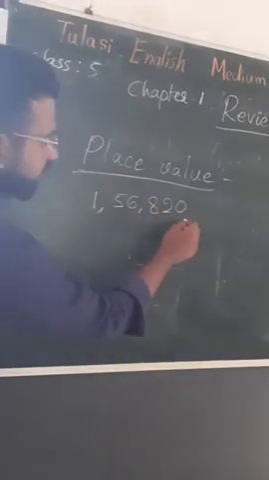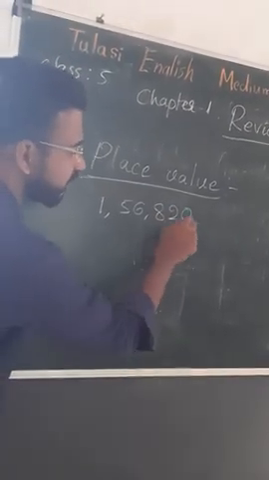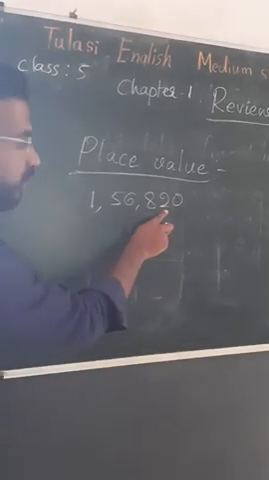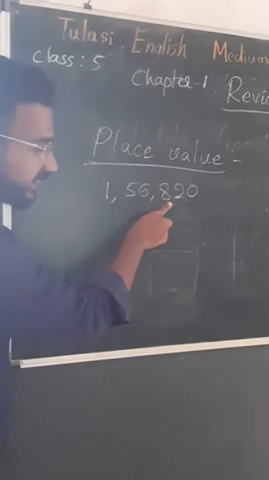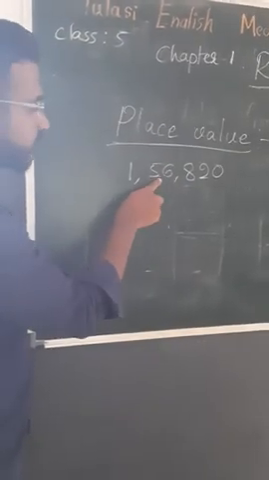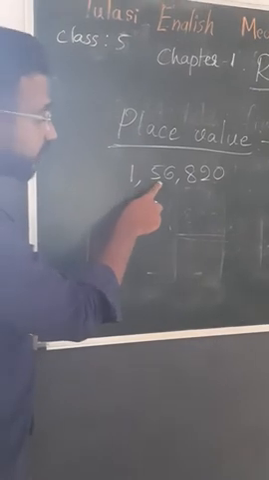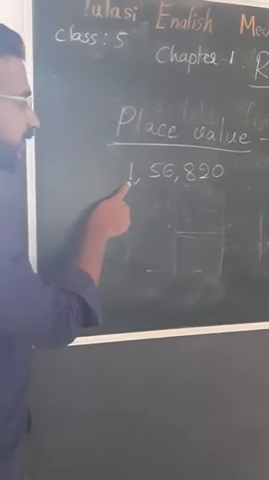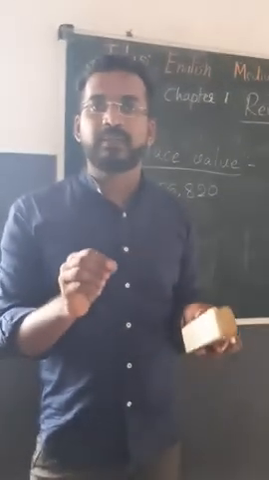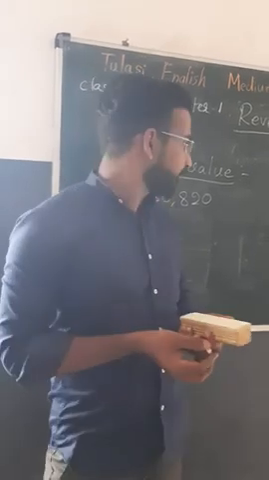Here place value of 0 is 0. Place value of 2 is 20. Place value of 8 is 800. Place value of 6 is 6,000. Place value of 5 is 50,000. Place value of 1 is 1 lakh. So place value changes according to the places.